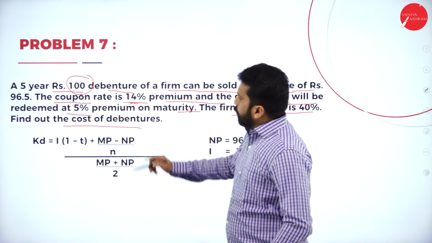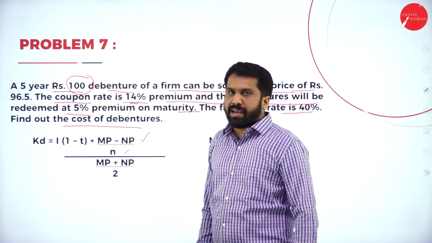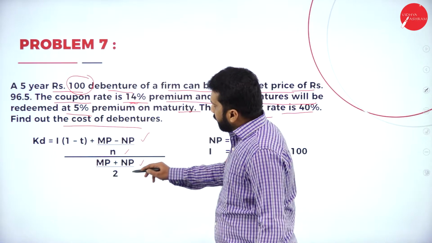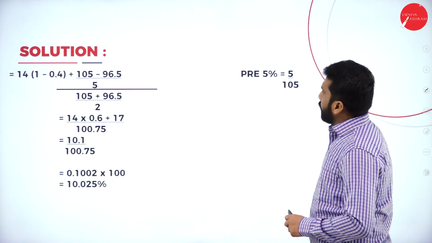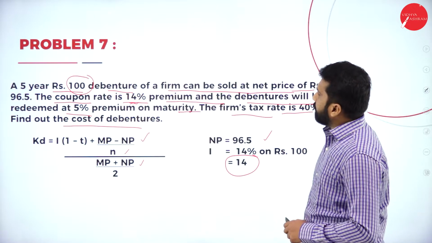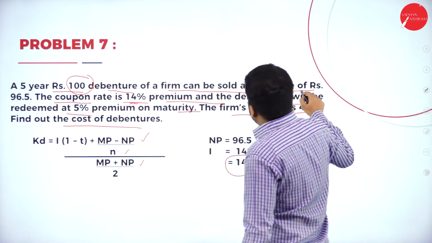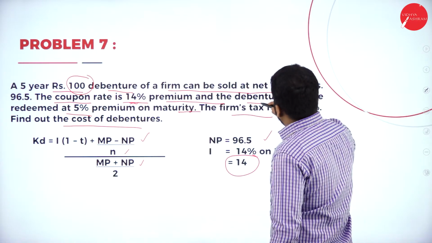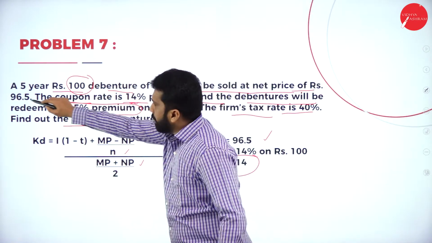Now, what is your formula? Interest times (1 minus tax) plus (market price minus net proceeds) divided by N, all divided by (market price plus net proceeds) divided by 2. So we'll simplify this. Have they given the coupon, premium and so on? The debenture will be redeemed at 5% premium.